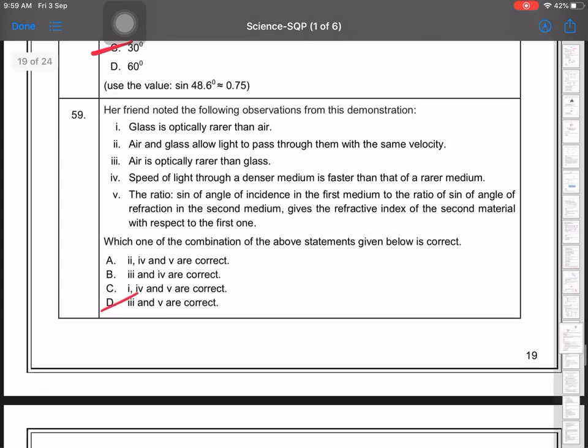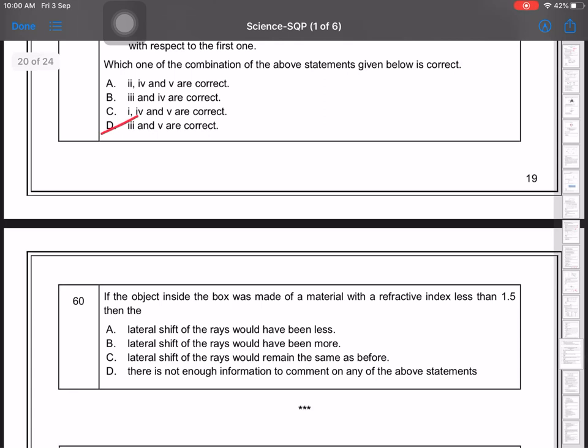And the last question: if the object inside the box was made of a material with refractive index less than 1, then what will happen? A lateral shift of rays would have been seen. So this completes your Class 10 Science Term 1 CBSE paper. Thanks for watching.